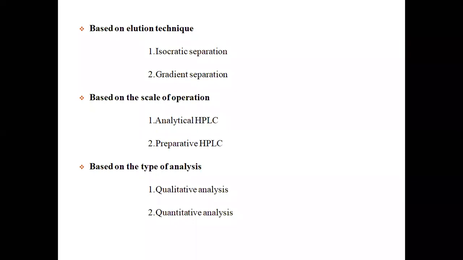And finally, on the basis of analysis, we can have HPLC in the form of qualitative analysis as well as quantitative analysis, because HPLC offers a variety of flexibilities, and therefore we can apply the method for either analytical or preparative, qualitative or quantitative, isocratic or gradient separation.